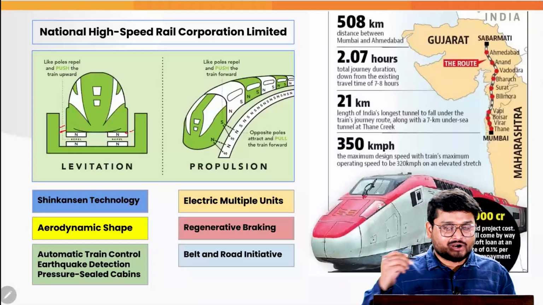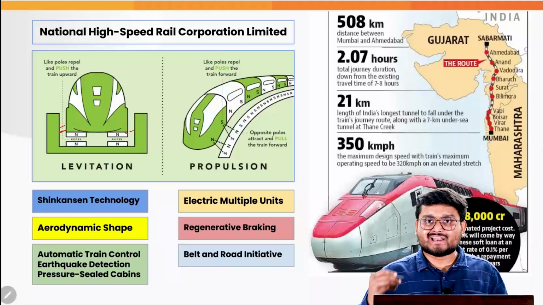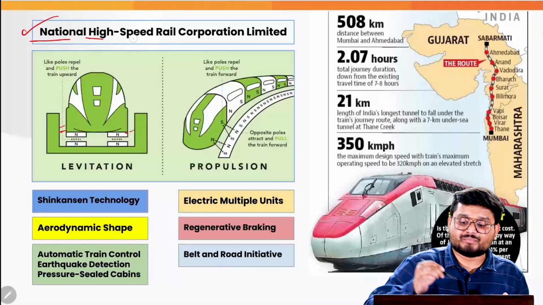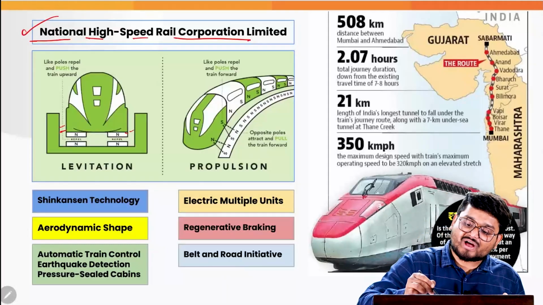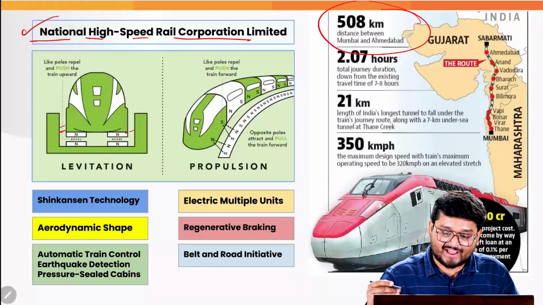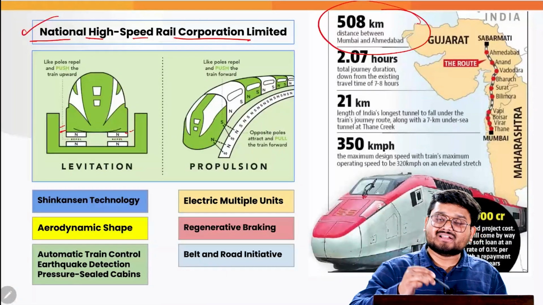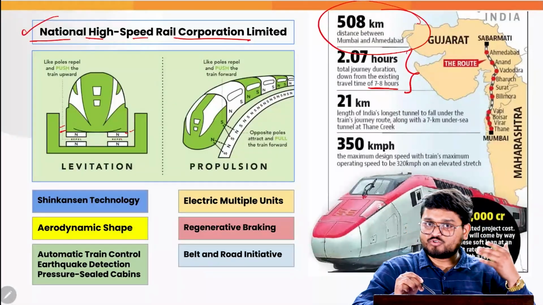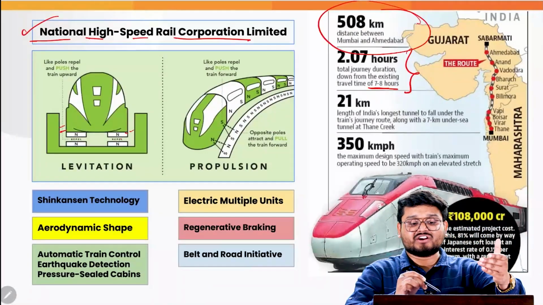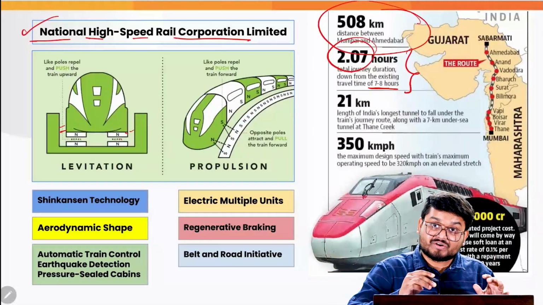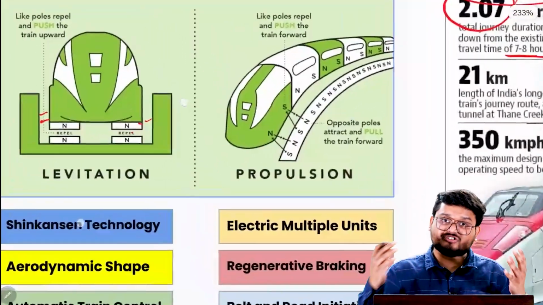Now, in India, the bullet train implementation, construction and everything is monitored and overseen by the National High Speed Rail Corporation Limited, which is trying to build 508 kilometers of bullet train railway track connecting Ahmedabad and Mumbai, reducing the travel time from 7 to 8 hours to 2.07 hours only. And here, firstly, we need to understand the technology behind the same.